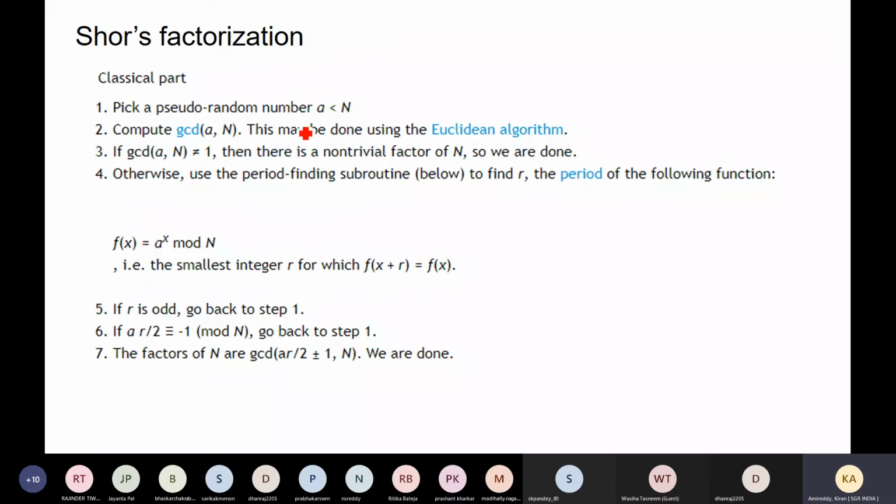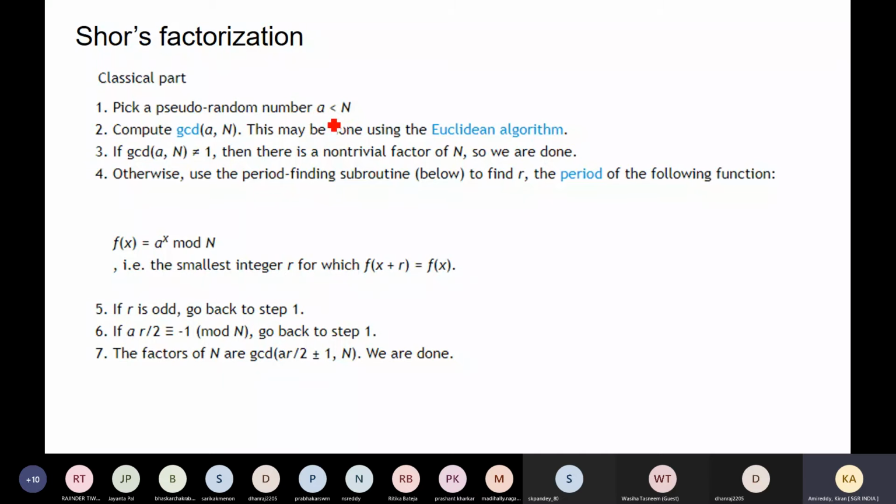It is trying to compare whether a can be a factor of n or not. Always when we are trying to find a factor, it can be equal to or less than the number. Suppose it is a simple number 7, so 1 can be a factor and the number itself, 7, can be a factor. It cannot be greater than that. So that's why we give the condition on the random number a, whether it can be a factor of n or not.